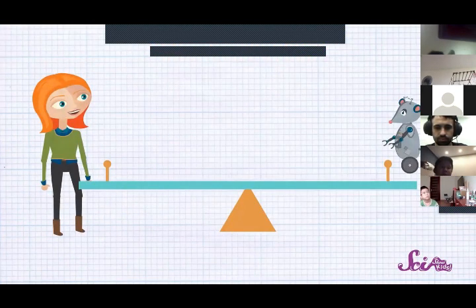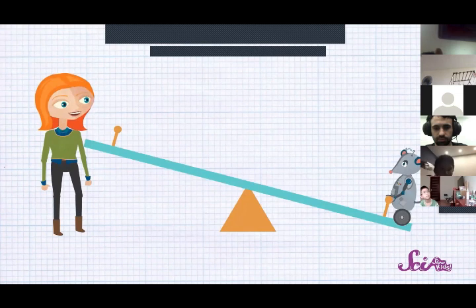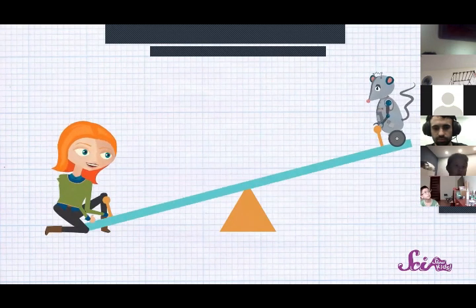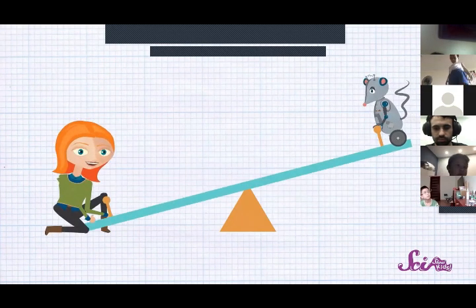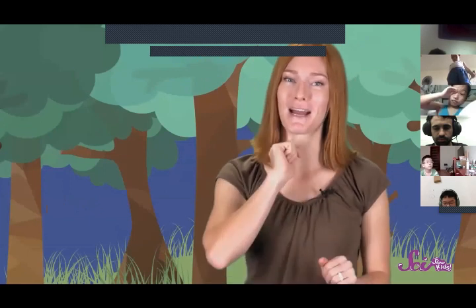If Squeaks hops on the low end of the seesaw and I push down on the high end, the lever moves on the fulcrum and I can lift Squeaks up. It's a lot easier for me to lift Squeaks this way than if I tried to just pick him up. Our simple machine made my job easier. So let's use a lever to see if it can help us lift up these rocks.